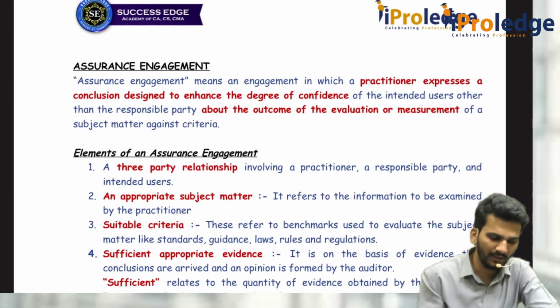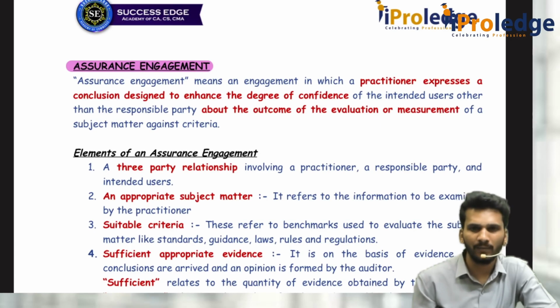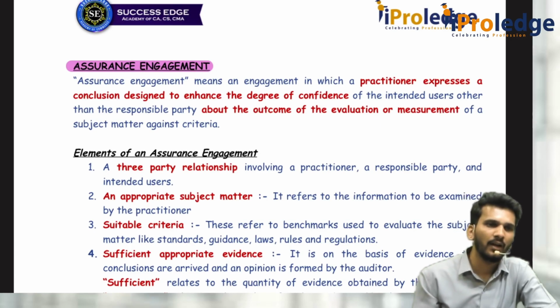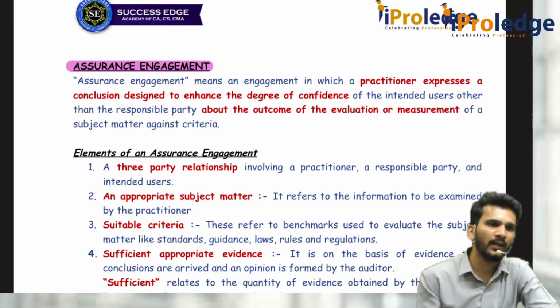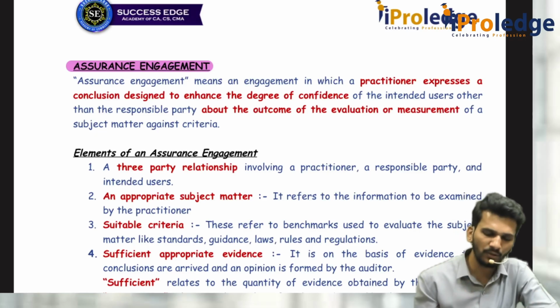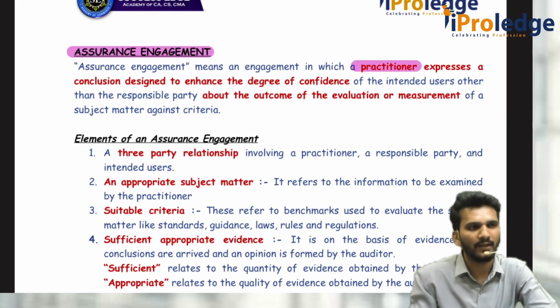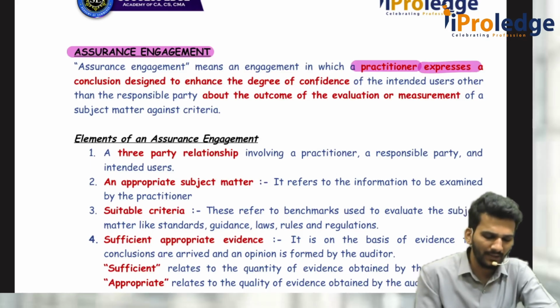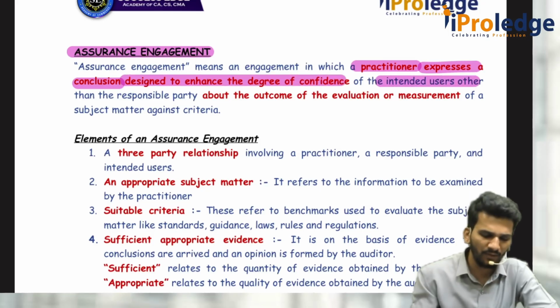Then there is something called assurance engagement. What is an assurance engagement? It is a type of engagement, a formal agreement between the auditor and the client, to give some assurance. What assurance? Reasonable assurance. If you are appointed to do the work without giving an assurance, that is not called an assurance engagement. If you are appointed to give your opinion, that is called an assurance engagement. Here the word they used is practitioner. It is not a chartered accountant, it is a chartered accountant in practice specifically. Express a conclusion designed to enhance the degree of confidence of the intended users, etc.